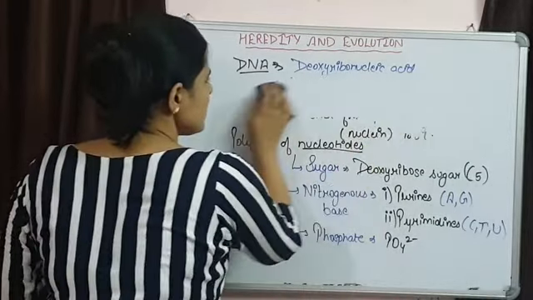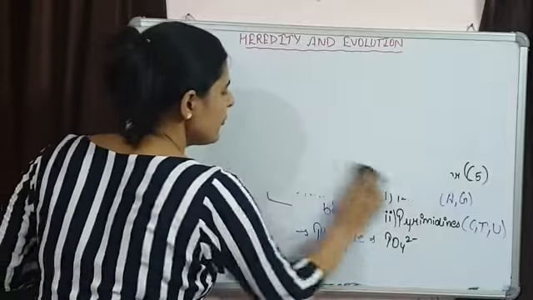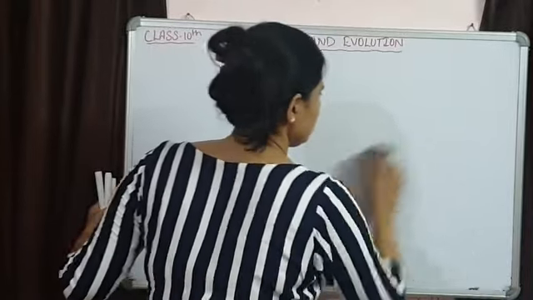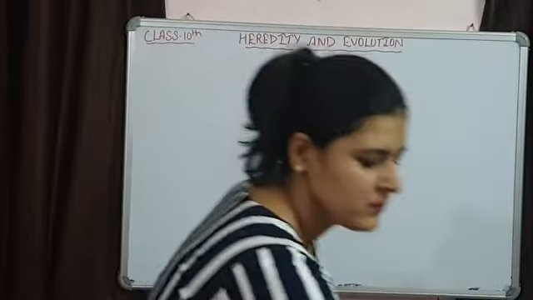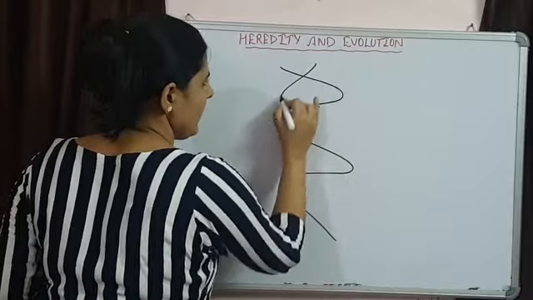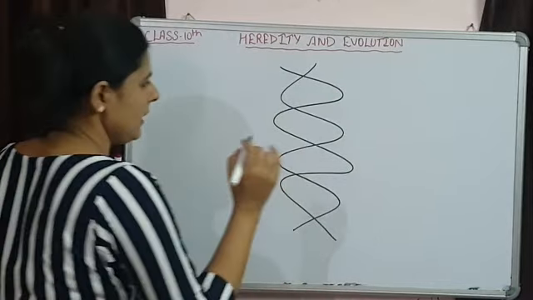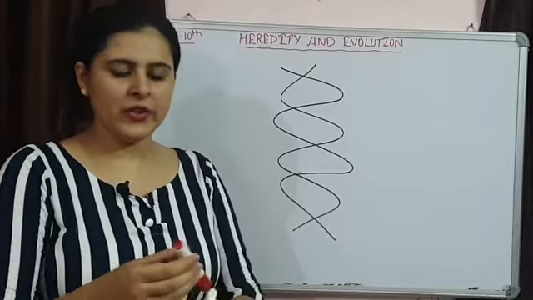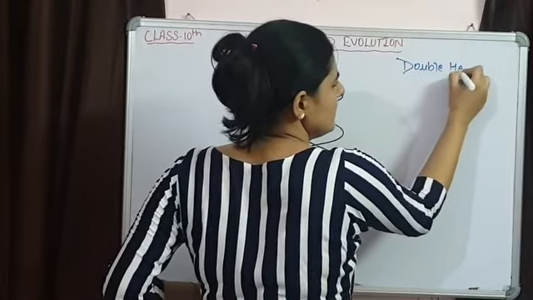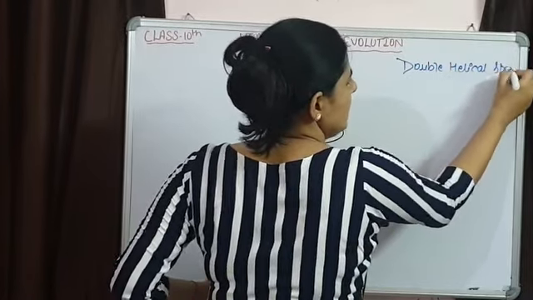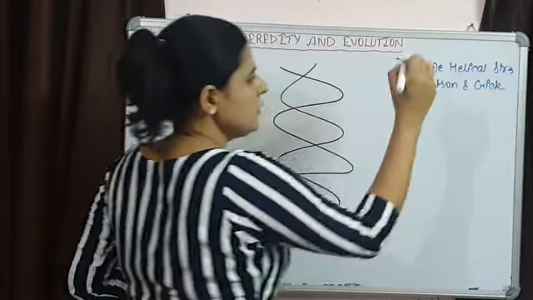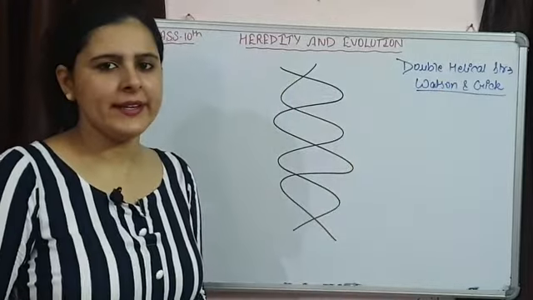So I am going to discuss the double helical structure of DNA. This is the double helical structure of DNA, and just remember this double helix was given by two scientists, Watson and Crick. So Watson and Crick gave this double stranded DNA structure.